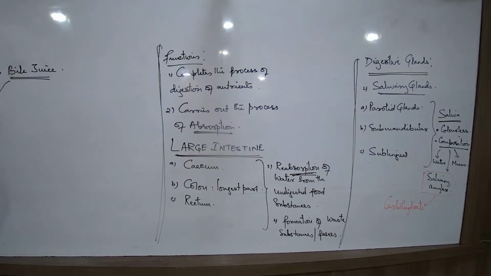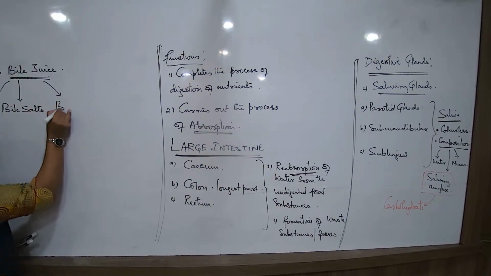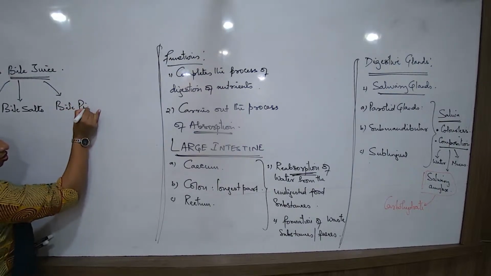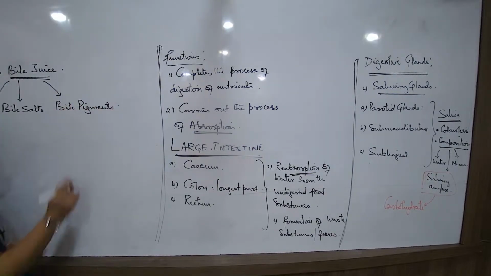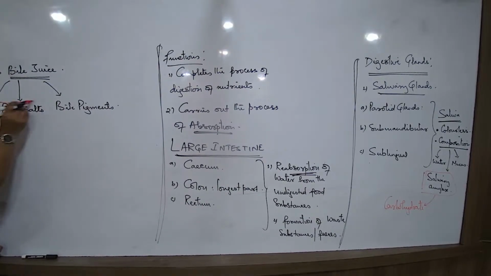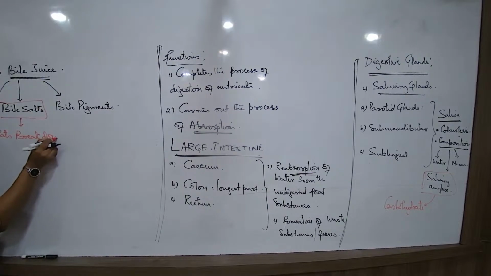So this bile juice that I'm talking about, what is its composition? It has again water. Next, it has bile salts. Next, it has bile pigments. That is the composition of the bile juice. It has water and some type of salts, that is the bile salts. Bile salts are basically the sodium potassium salts. Talking about the bile salts, they play a major role. These bile salts act on fats. They bring about fat breakdown. These bile salts are very much responsible for the fat breakdown.